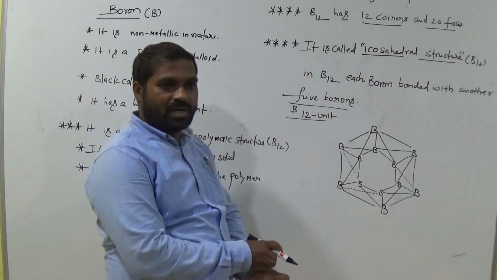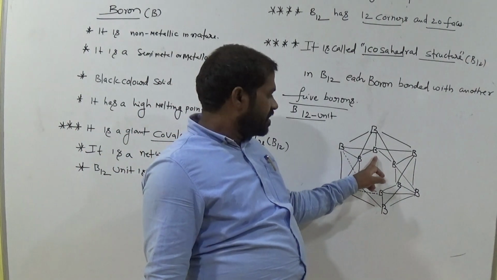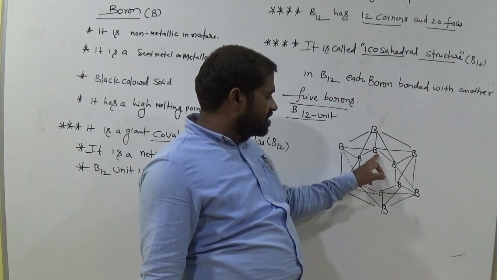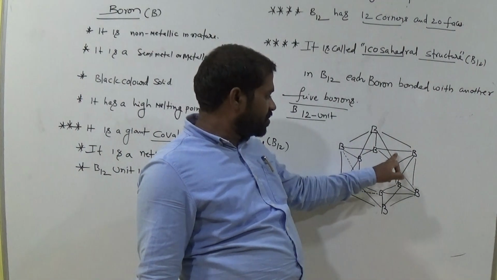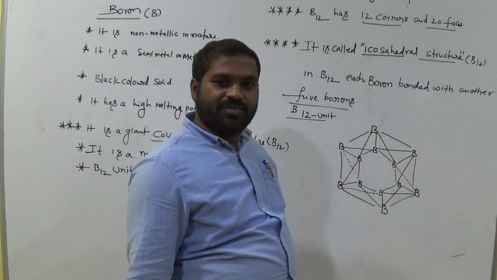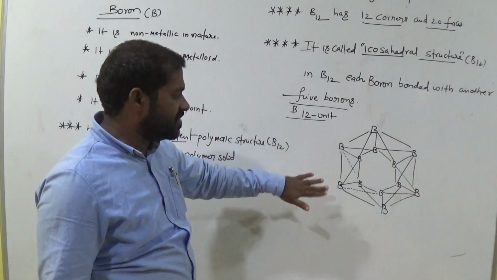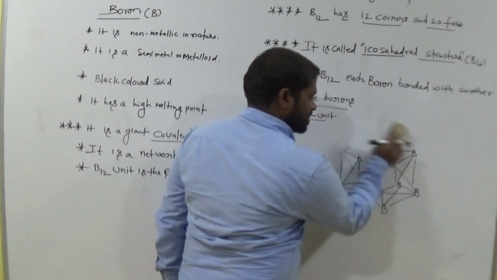If you observe the boron, it is clearly bonded with 5 borons. Now this is the boron, and this boron is bonded with this boron. 1, 2, 3, 4, 5. Clear? Every boron is bonded with another 5 borons. Now this is the structure of B12. Clear, all of you? Once again for you.